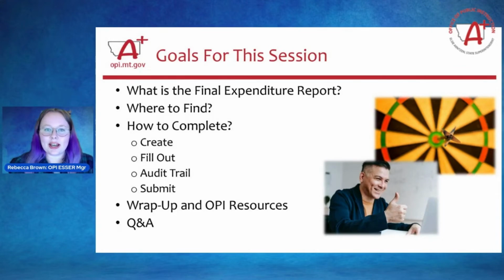Goals for this session: I'm going to talk you through what a final expenditure report is, where you find it in eGrants, how you fill out the final expenditure report and submit it, and what that means for your grant. And then at the end, I'll share some resources that the OPI has for you, as well as we'll have some Q&A at the end.